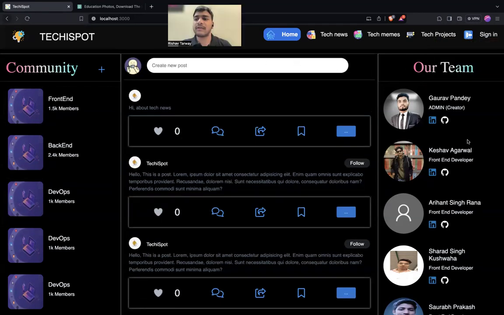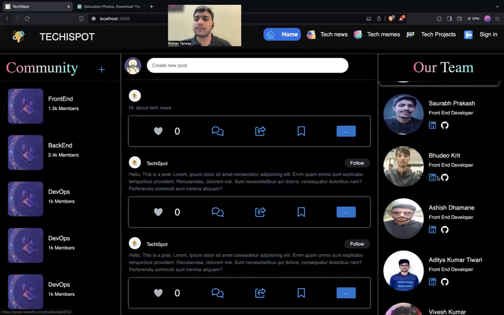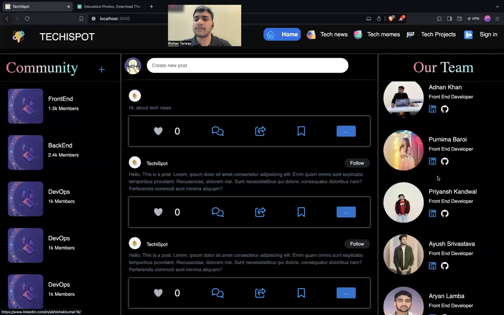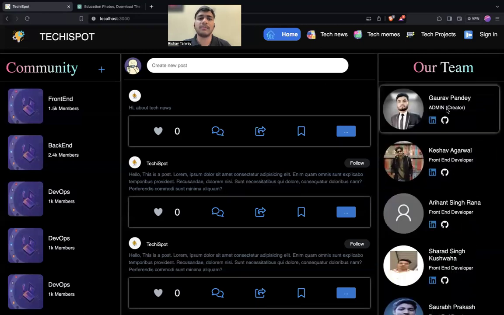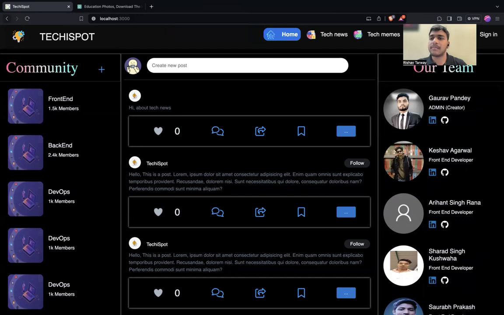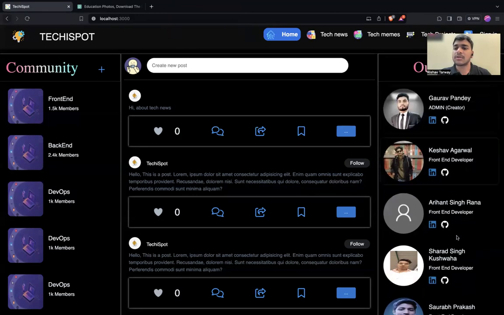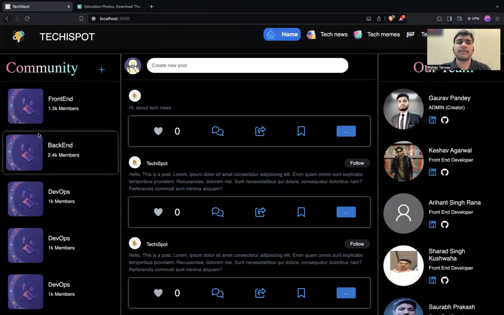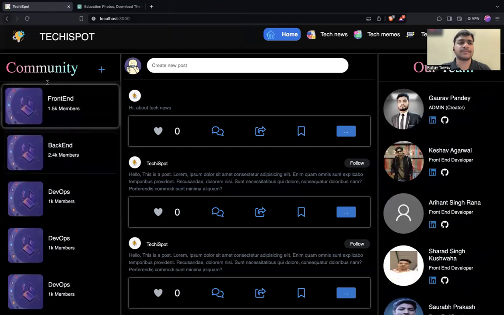Next, on the home screen we have our team, where all the contributors of this platform will be visible. Whoever has contributed and debugged issues in this community platform will get added as a acknowledgment of their contribution, or we can say the number of people dedicated to building this community. Next, we can also create our own community. If you have any community in mind, you can give the name of that community and it will get added to that section.